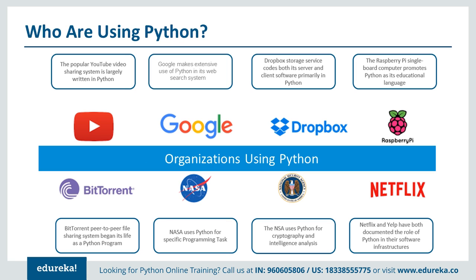Now in NASA, you have seen how many different scientific tasks they are performing, and different data analysis they are doing. In that case, Python is the key tool and programming language which they are using, because it's pretty straightforward and lightweight. So you can use it for any kind of operations and any kind of data processing. These are some of the organizations and applications that use the Python programming language for their programs and to host or process different applications.